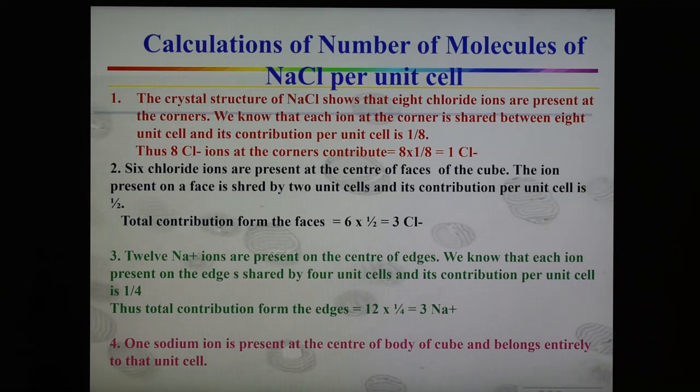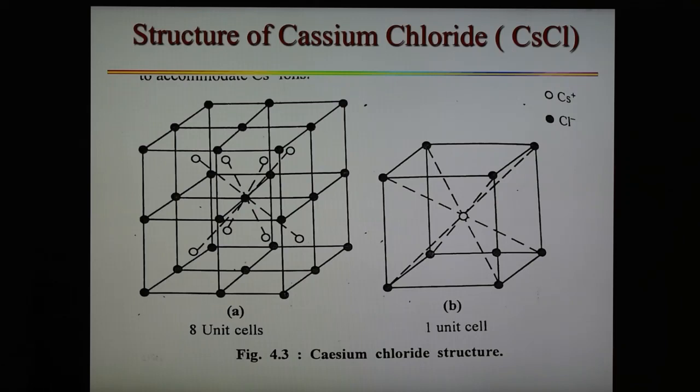The question can be asked: how many molecules of sodium chloride are present per unit cell? So on the basis of this calculation, we can say that 4 molecules of NaCl are present per unit cell of sodium chloride. In this way we can explain the calculation and the number of molecules present per unit cell of sodium chloride. And next is the structure of cesium chloride.